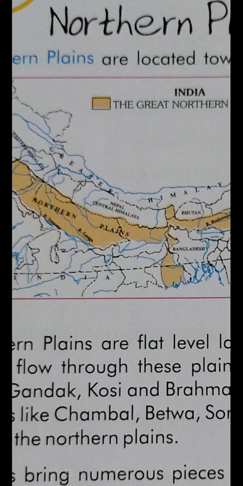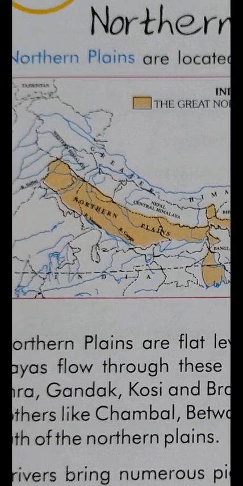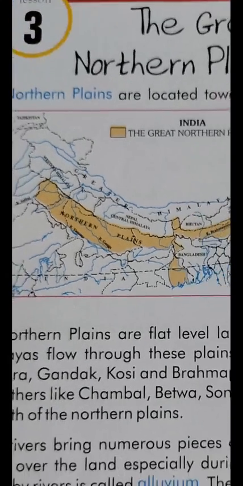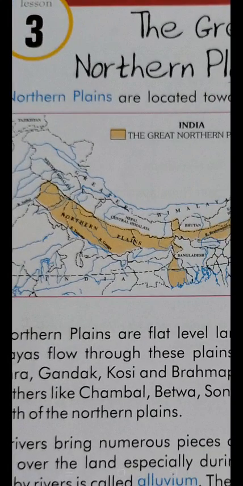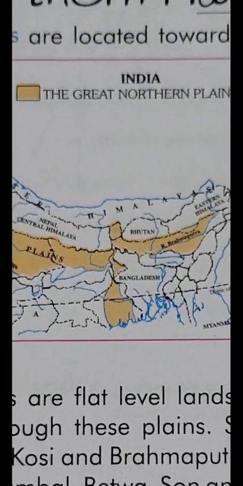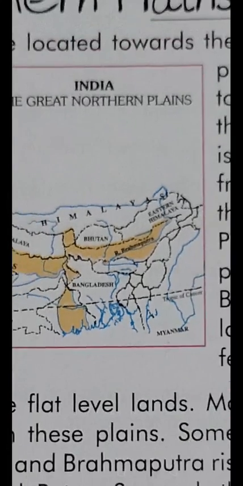Okay, in the picture you are seeing in the northern plains river Ganga and river Yamuna. This is river Ganga and this is river Yamuna. They also flow in the northern plains. And children, you are seeing in the east, this is river Brahmaputra. River Brahmaputra flows in the northern plain.